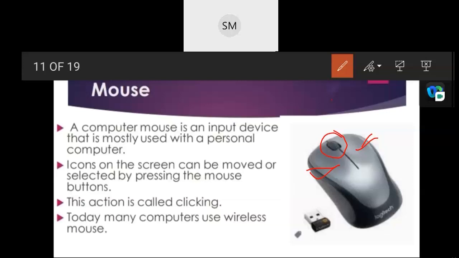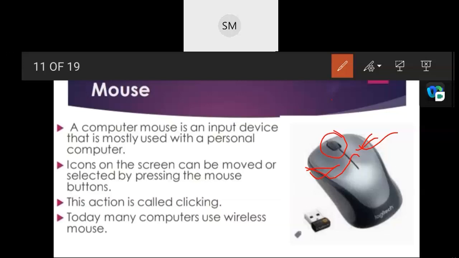So point to the item which you would like to select. You have to point at that item on the screen by moving your mouse, so the pointer appears to be touching the item you would like to select. By using the left and right button as well as the scrolling wheel, we can select what we would like to display or choose.